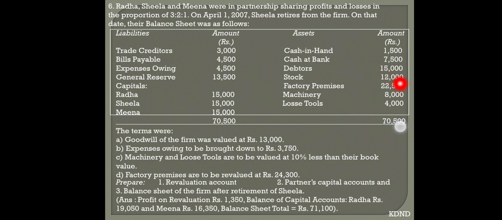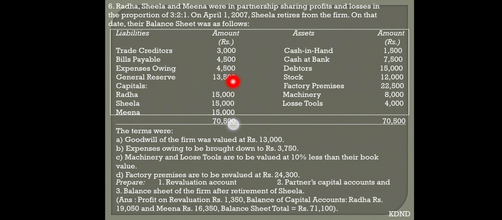Debtors also transfer 15,000. Stock, outer column 12,000. Factory premises we had already done. Machinery we have done. Loose tools we have done. Come to your liability side, creditors transfer, bills payable transfer, expenses owing already transfer.